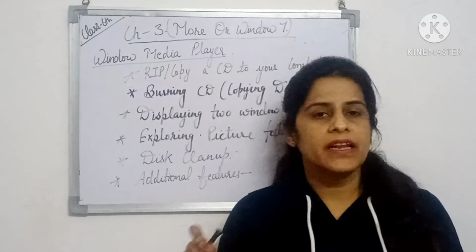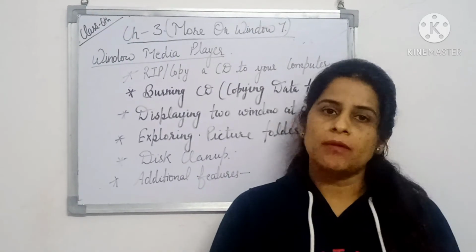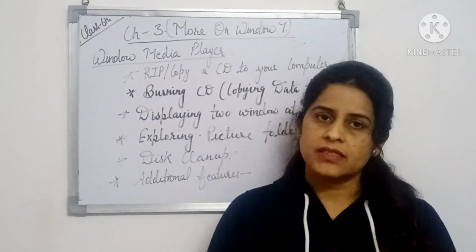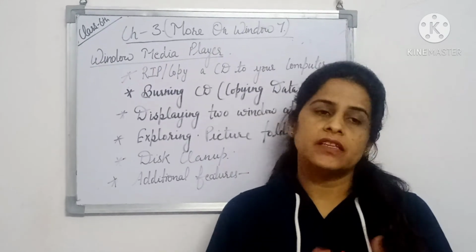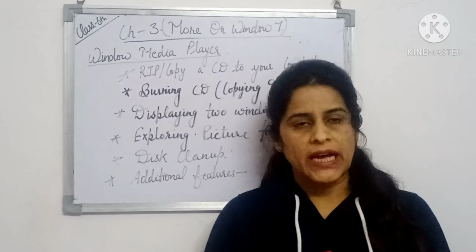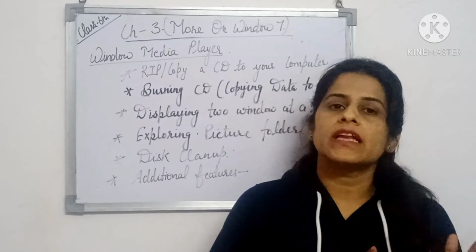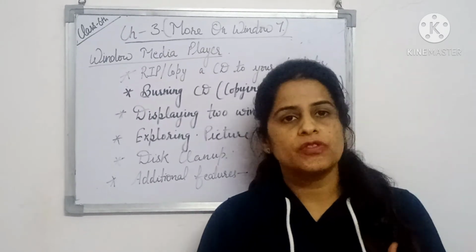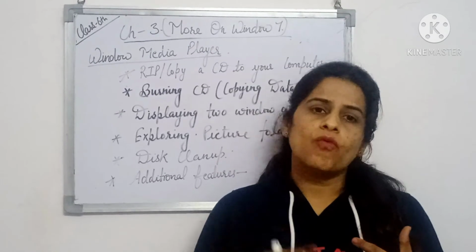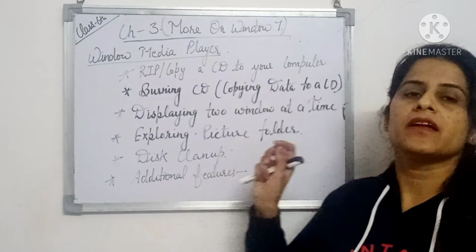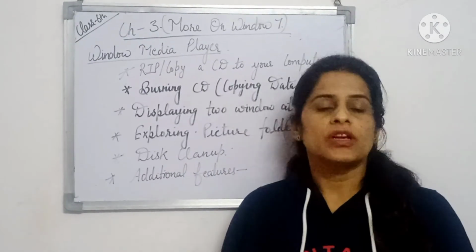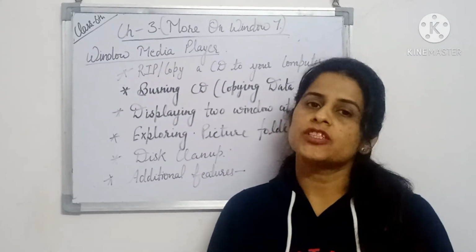What is the disk cleanup method? When you save something, it is saved into the hard disk, and there can be many copies which are replicas of each other, many duplicate copies of your files. If you want to remove all the replicas or duplicate copies of the files and clean up your disk, then we will use the disk cleanup option, which is a main feature of Windows 7.